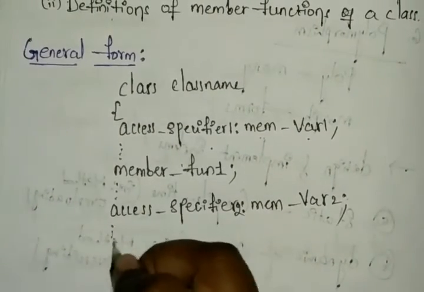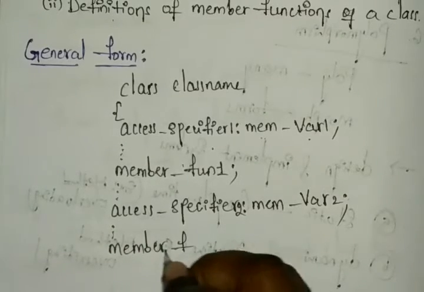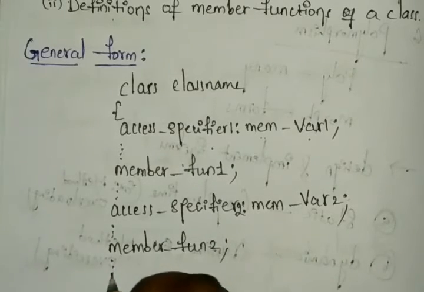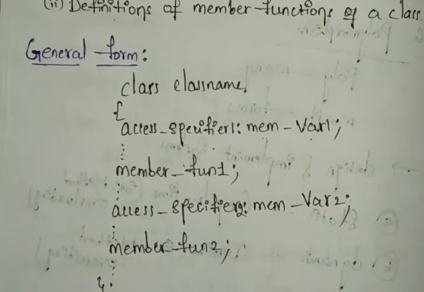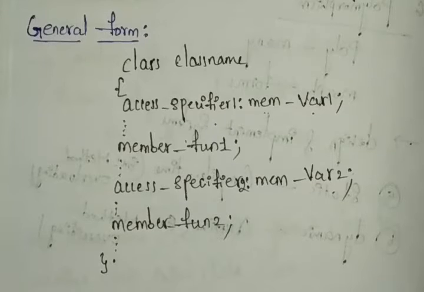And next, take the member function 2. After the completion of this, you close the class. See here, this is our general format.